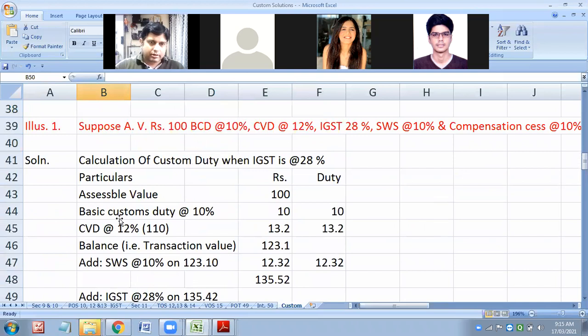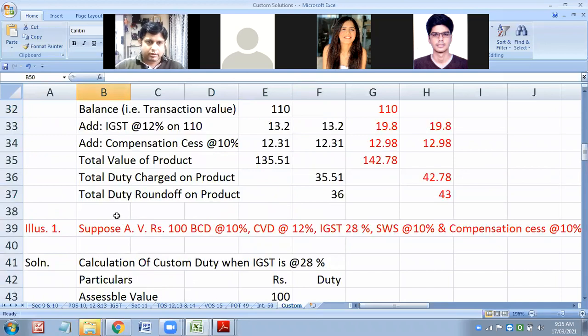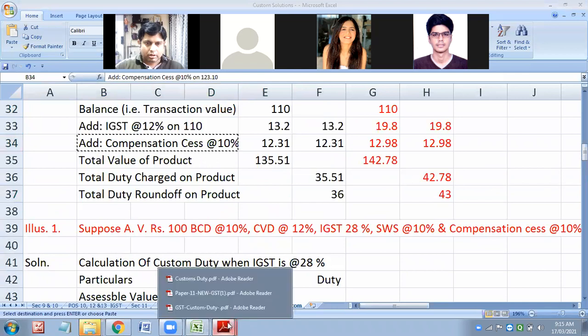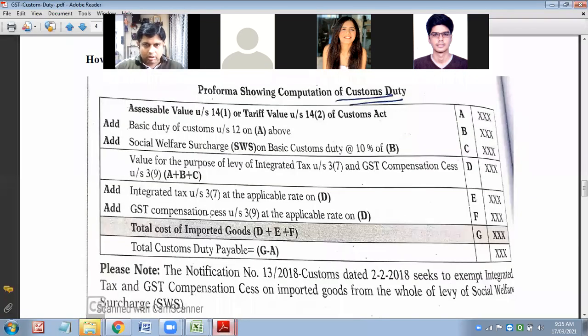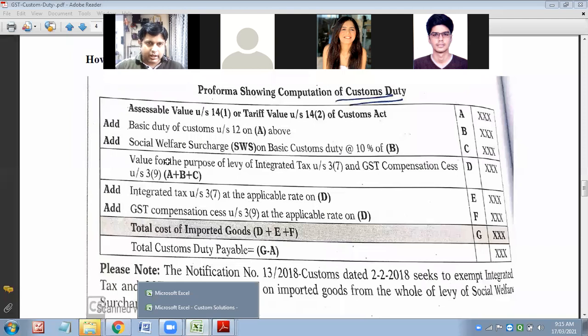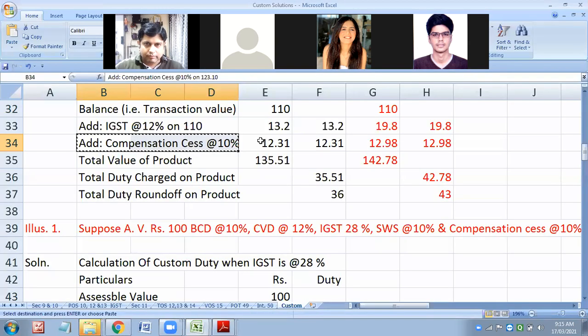Add. One thing, compensation cess will be on IGST. IGST how much? 10%.